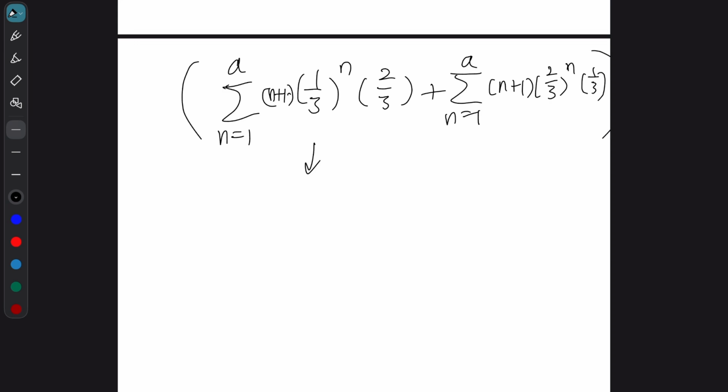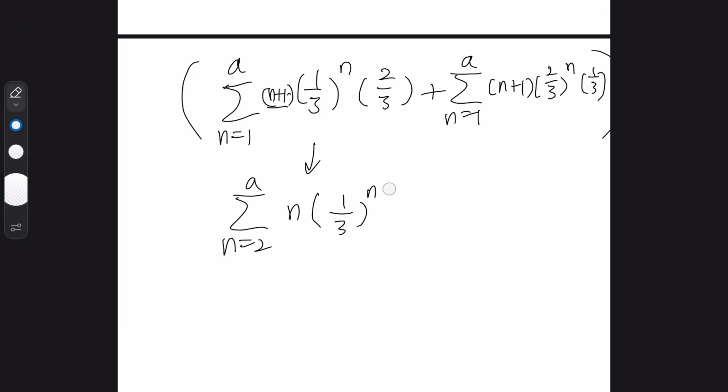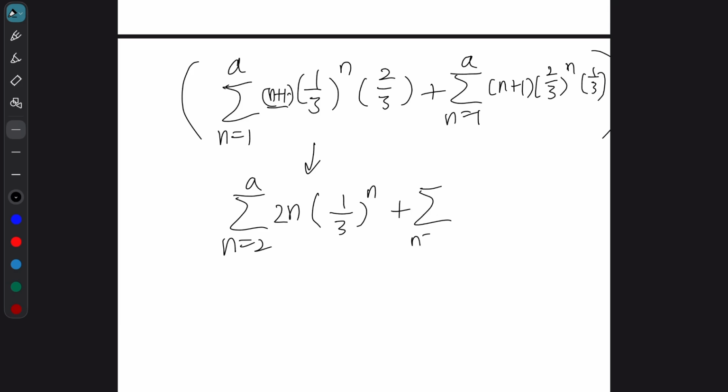Now, because this is n plus 1, we can change it into n equals 2 to a, and make it n times 1 over 3 to the n minus 1, so therefore times 2, plus sigma n equals 2 to a, n times 2 over 3 to the n power, and then 1 over 2.